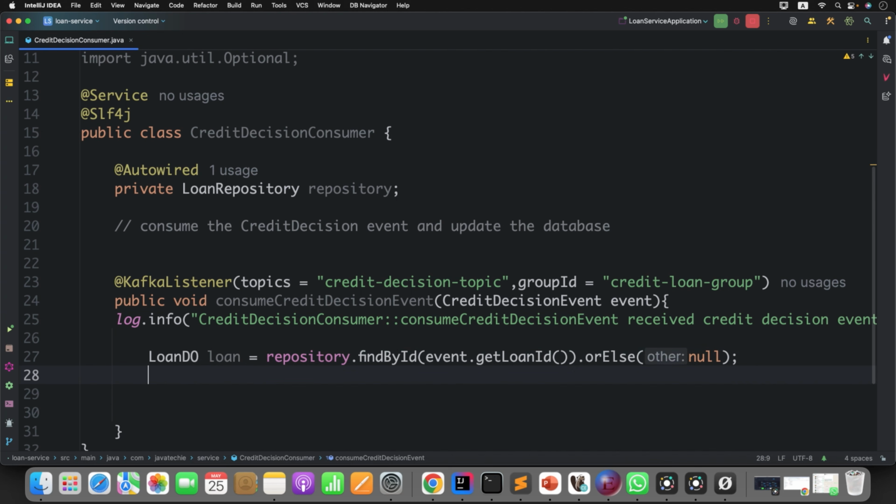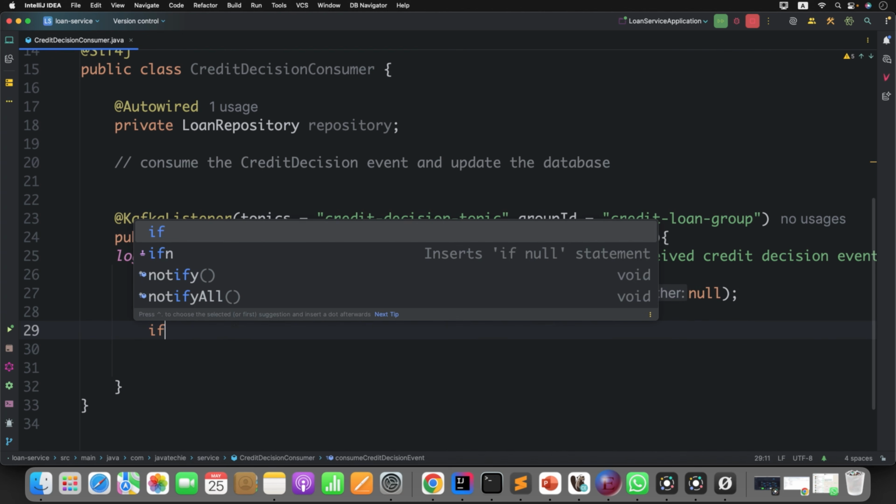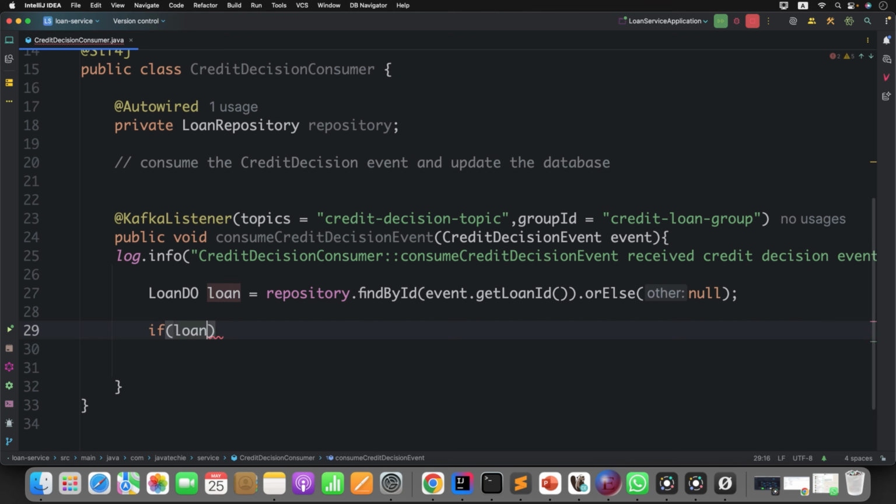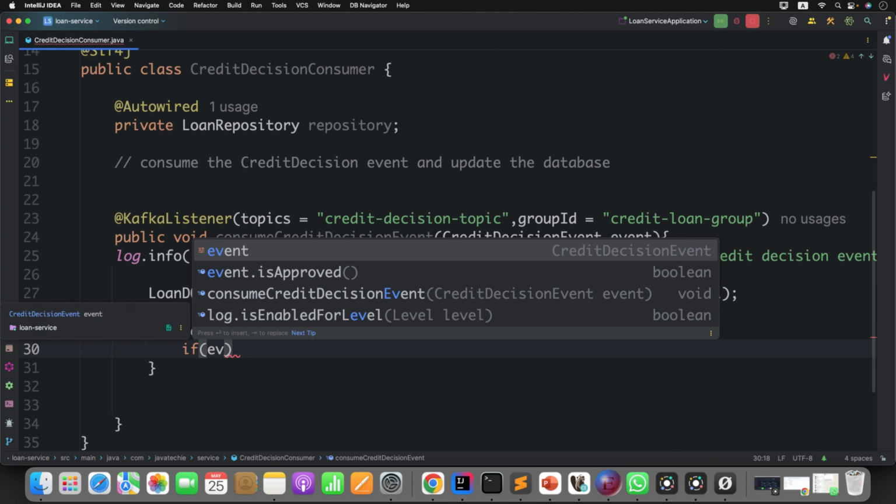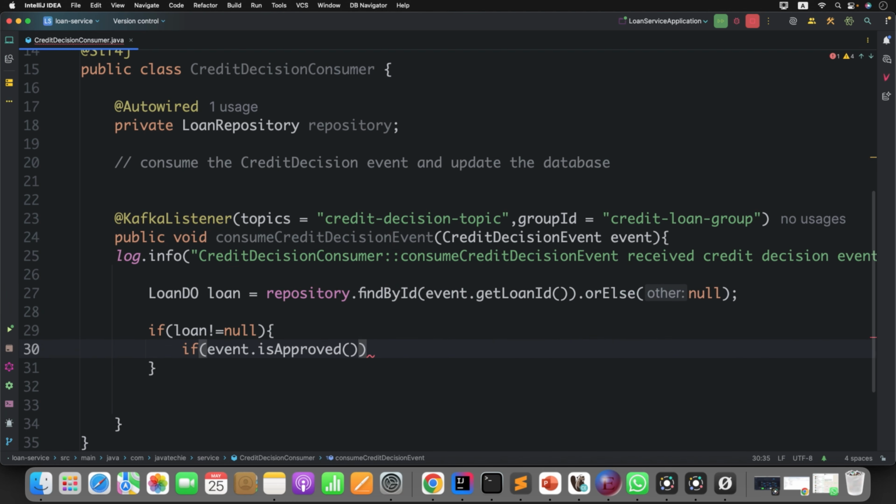Now since you have the loan object with you, check if loan not equal to null. If the database has the loan object reference, then check if the event is approved. Then simply update that to the DB.